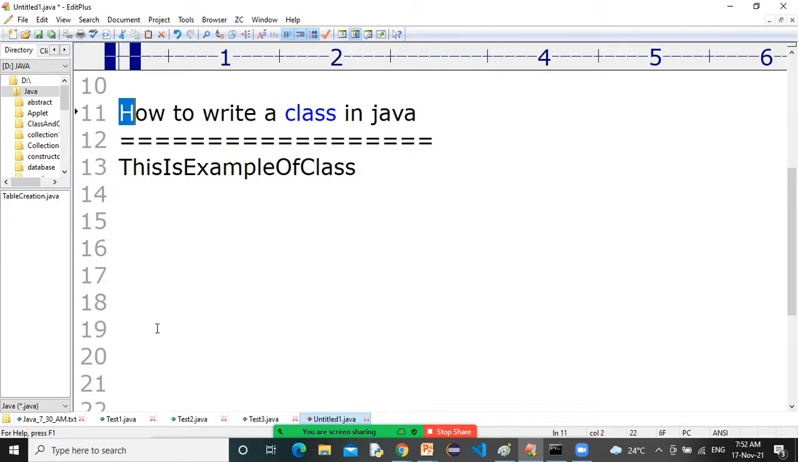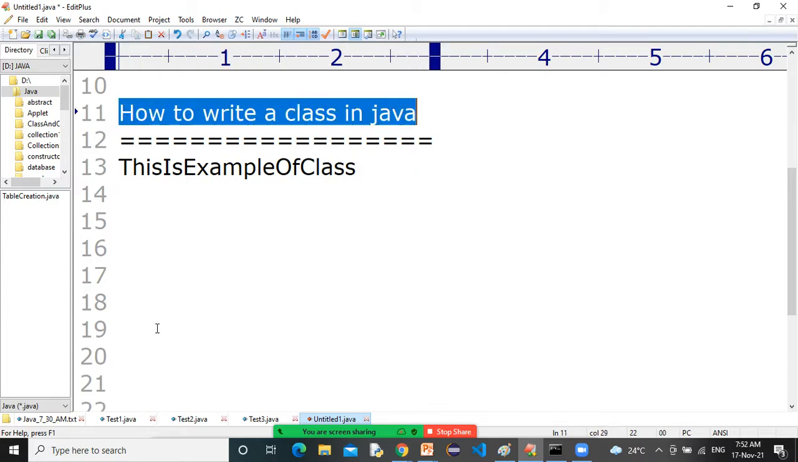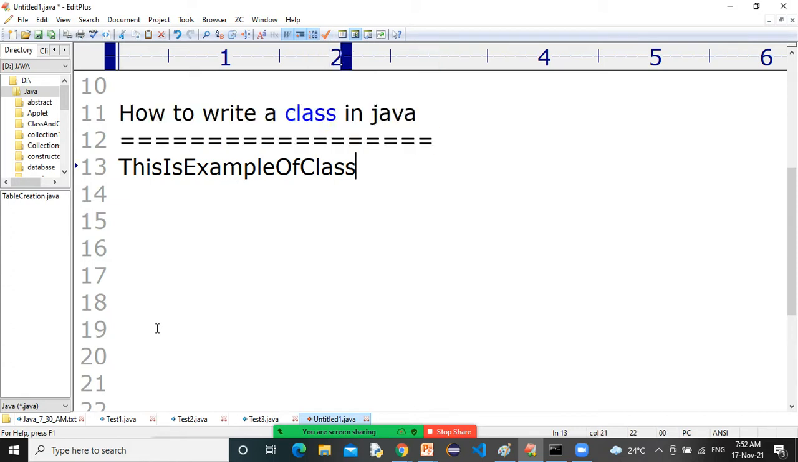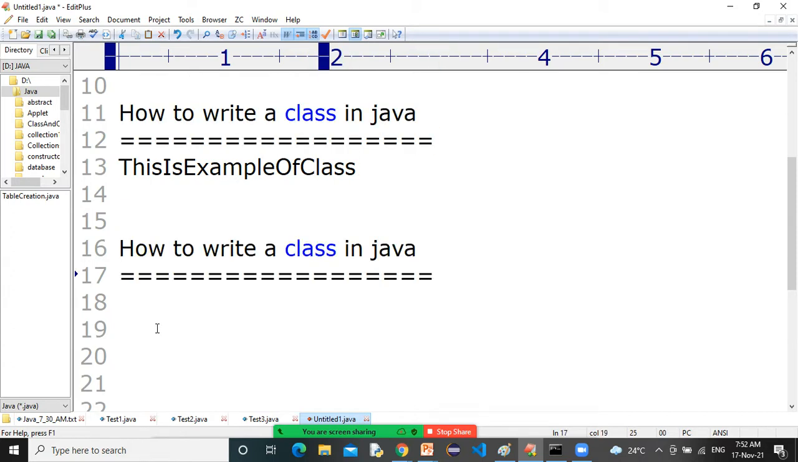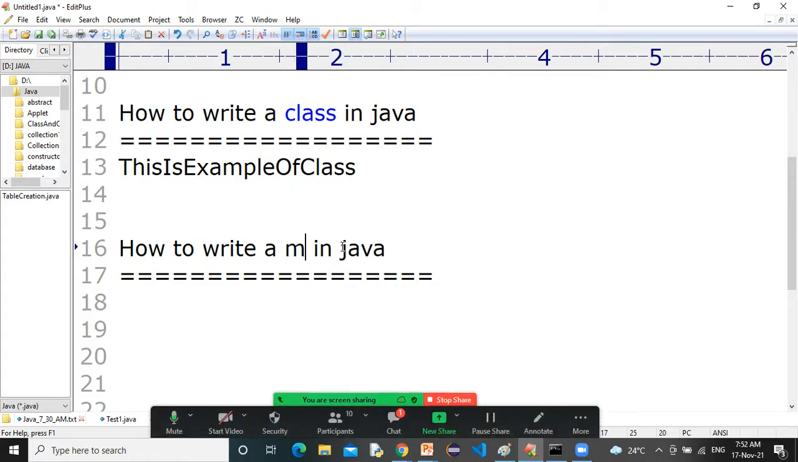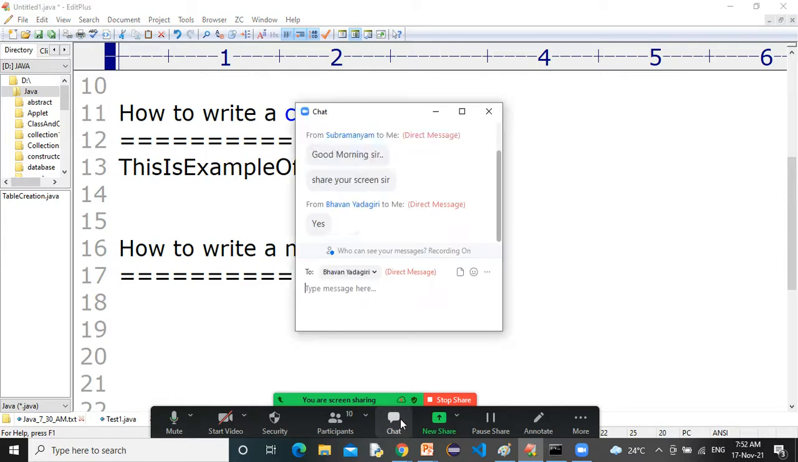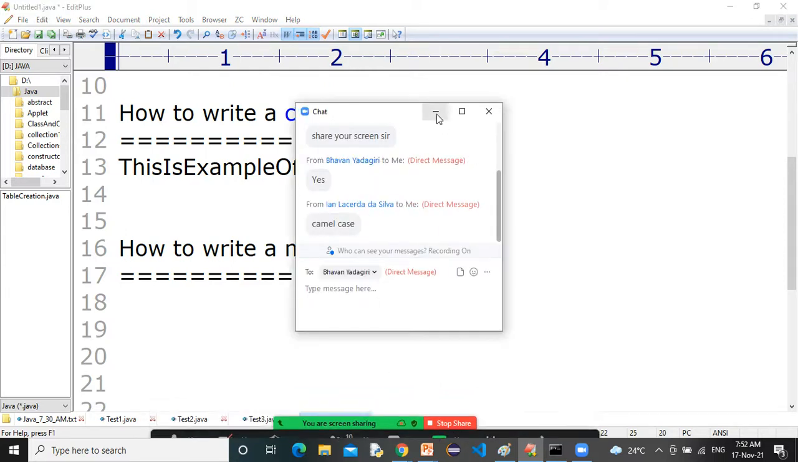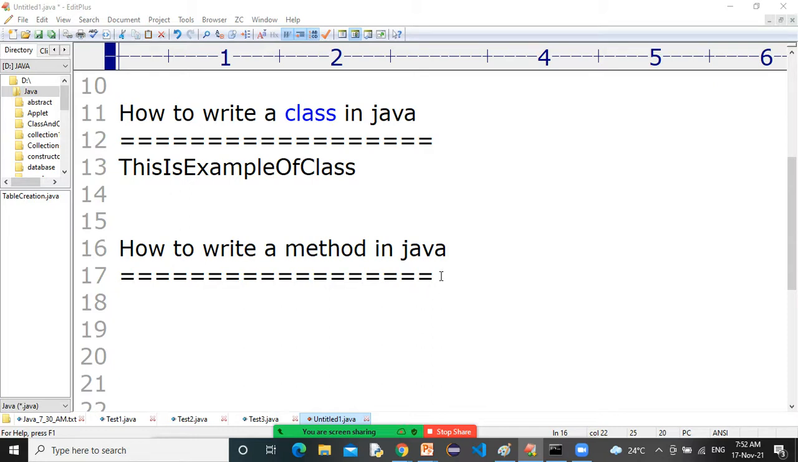Similarly, sir, how to write a method in Java? I want to write a function, I want to write a method in Java. Okay, let me explain. Yes. How to write a method in Java? Of course.